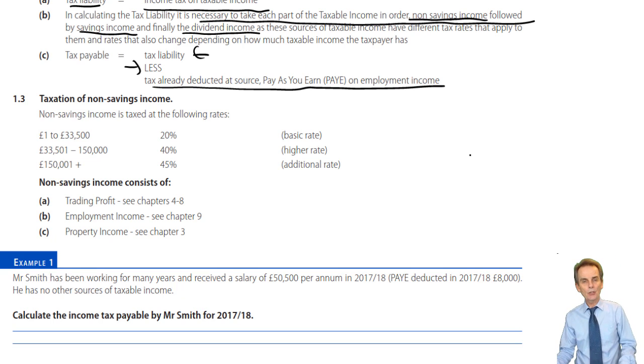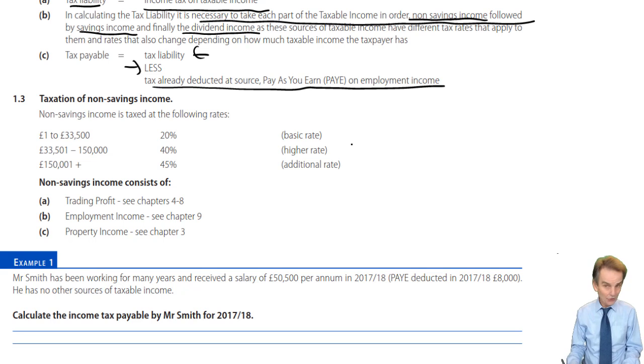Right, so at the end of the previous session we had determined not just a total taxable income, but an analysis of that. How much of it was non-savings, how much, if any, was savings, and thereafter dividend income. So what now about the tax rates on the non-savings income? Well, this is going to be as easy as it gets. We have here the three rates that we referred to earlier: basic rate, thereafter higher rate, and additional rate.